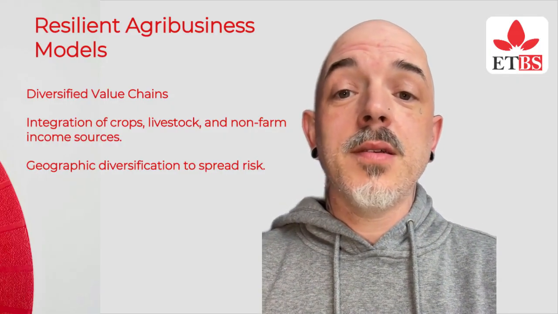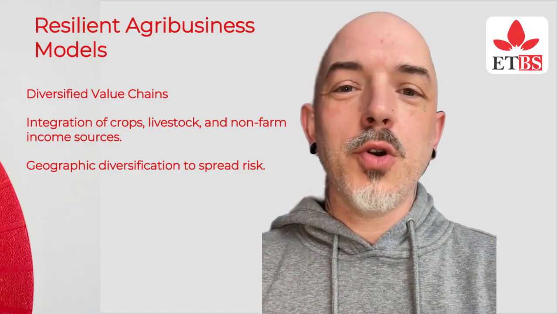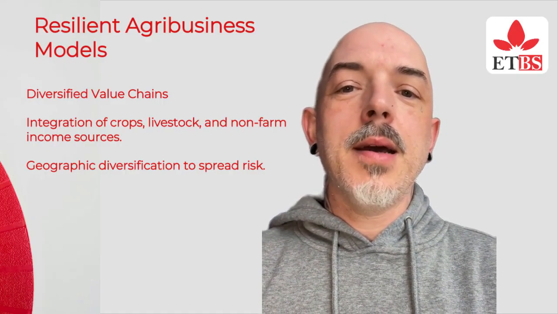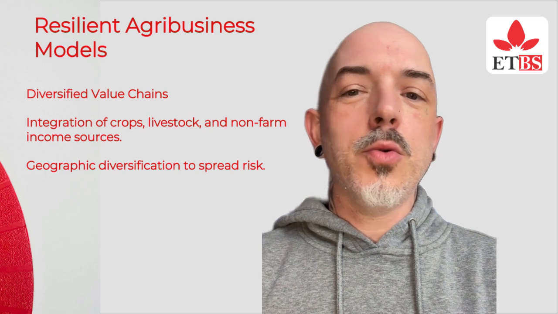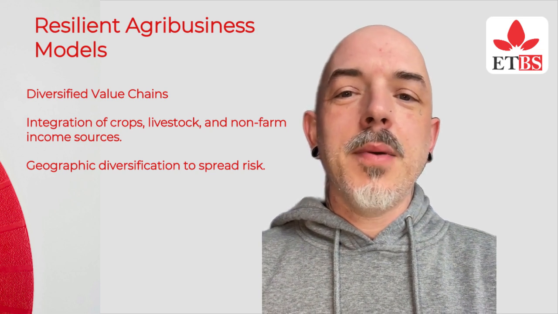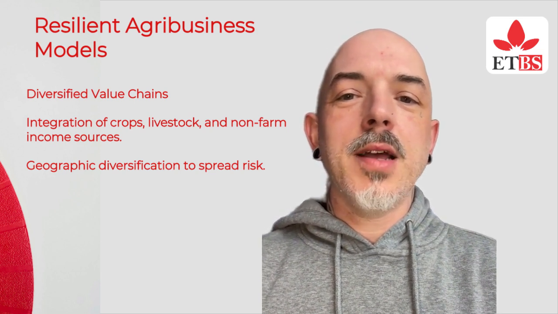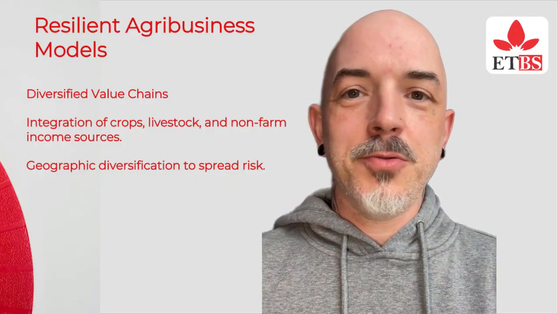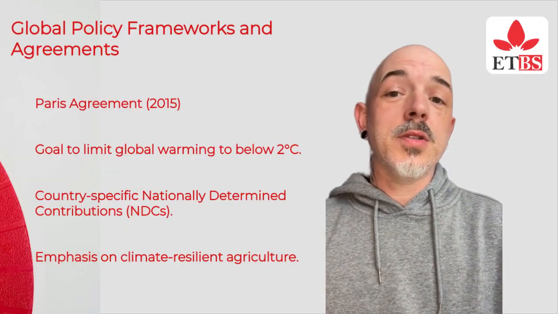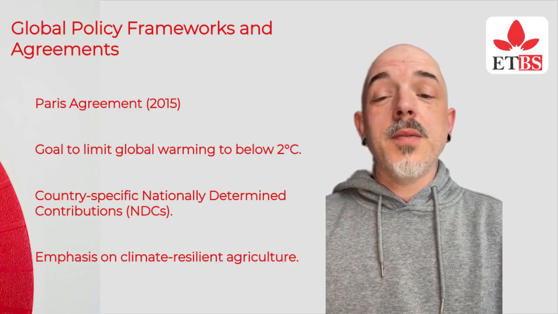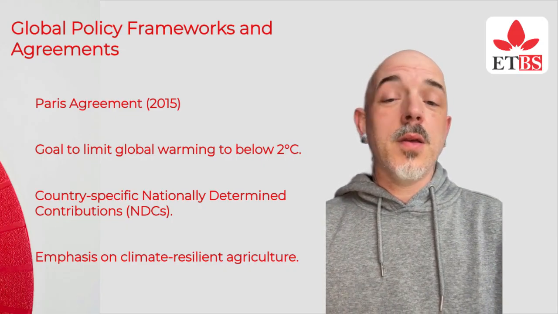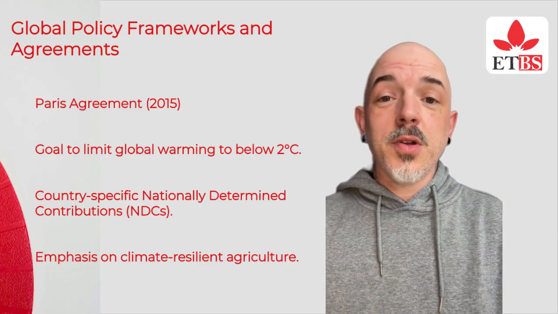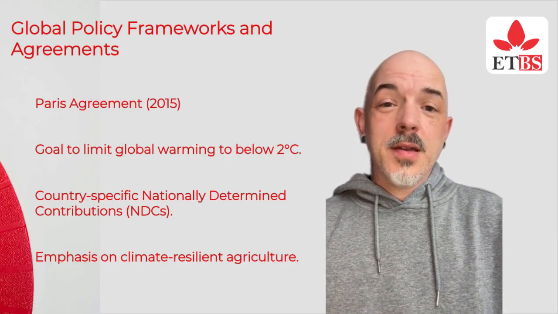Climate-resilient infrastructure: flood-resilient storage systems and rural roads, off-grid renewable energy for cold storage and irrigation. Data-driven adaptation tools: satellite-based climate mapping, farm-level risk dashboards and decision support systems. Global policy frameworks and agreements. Paris Agreement 2015, goal to limit global warming to below 2 degrees Celsius.